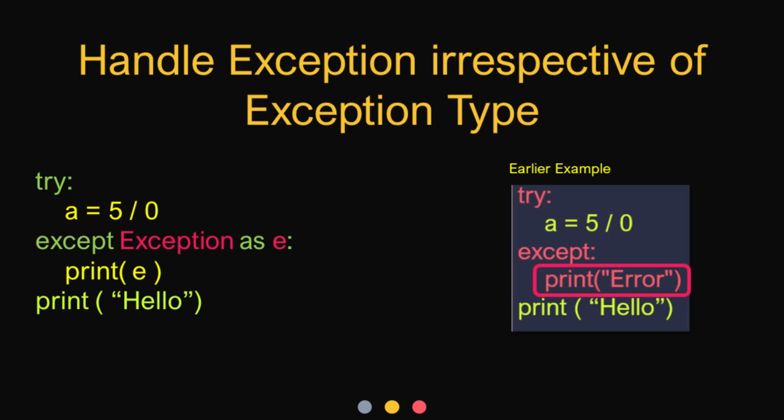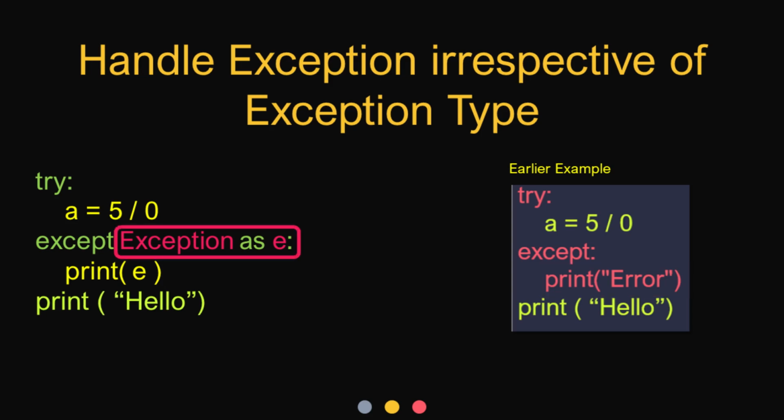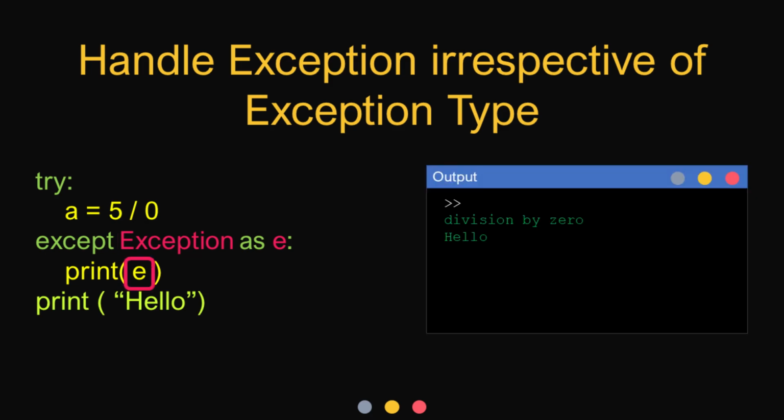In our earlier example, we have hard-coded the error message to be printed as just error. If we want the error display to be more dynamic, then we can add the exception object next to the except keyword as given here and then print the exception object. Using this method, we can get a more dynamic output for the exception.